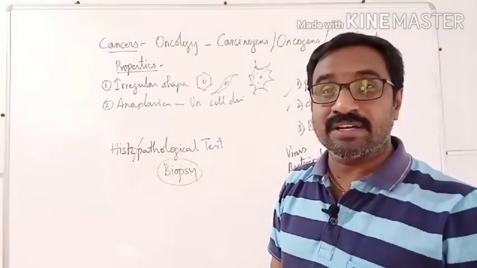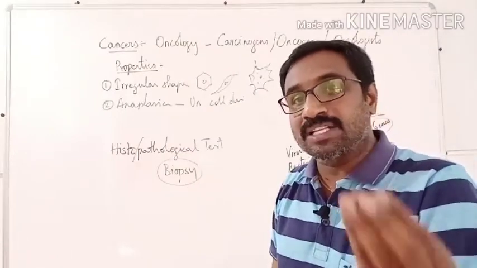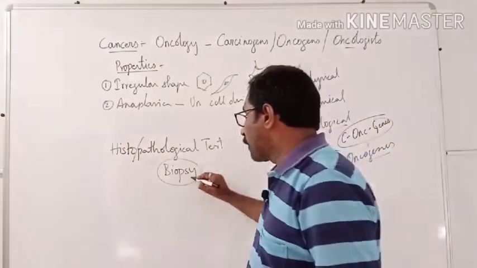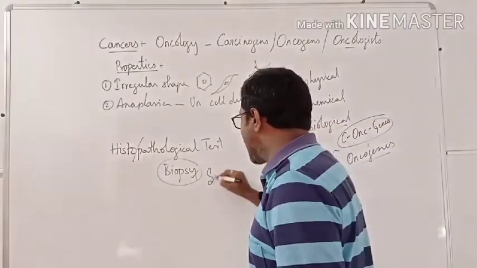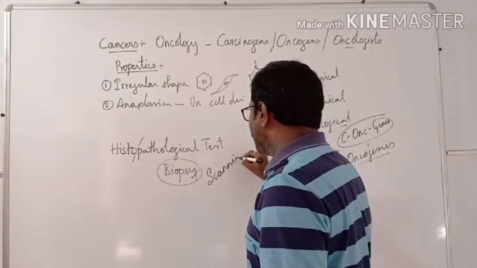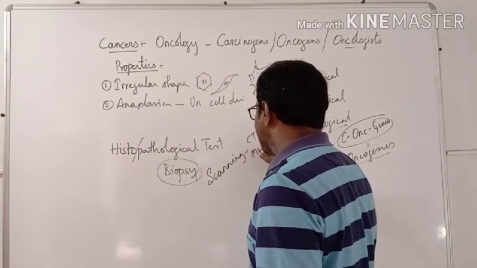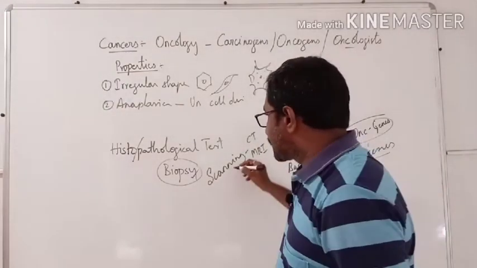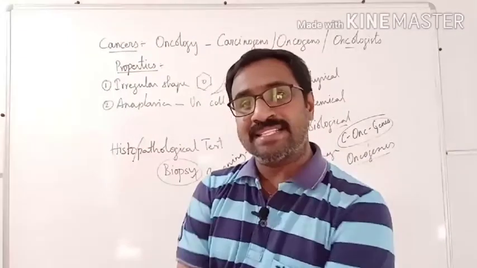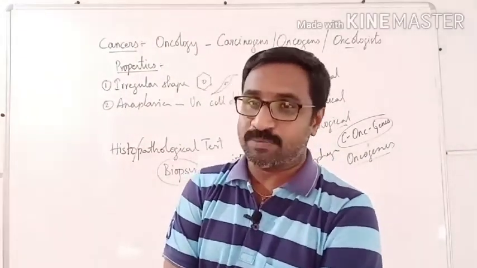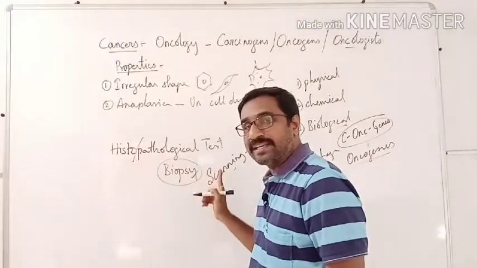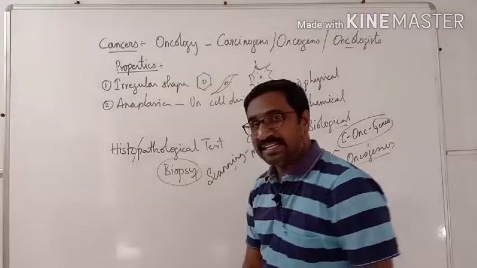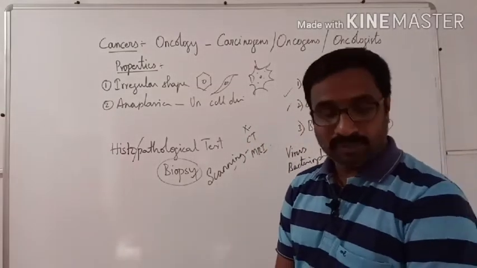Pathology, disease causing agent. So what is the cause for this tissue to get altered? That is the biopsy method. Or we can go with scanning, where we use CT scan, MRI scan, and different other scans. This is the identification, also called diagnosis. How to diagnose: by biopsy method or by scanning, using X-rays, CT scan, MRI scan.